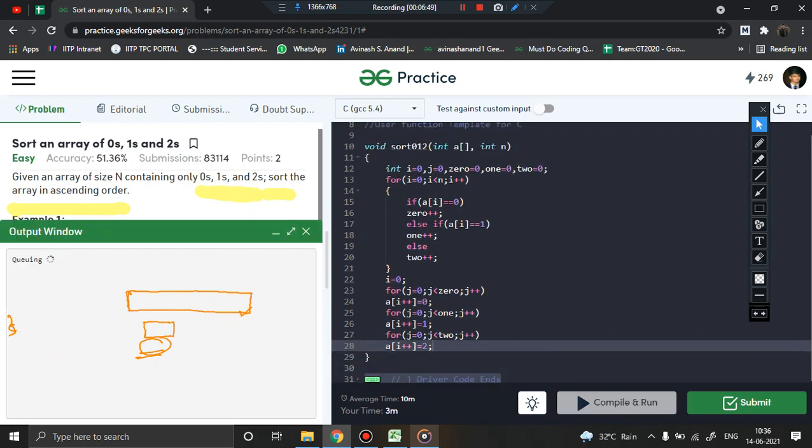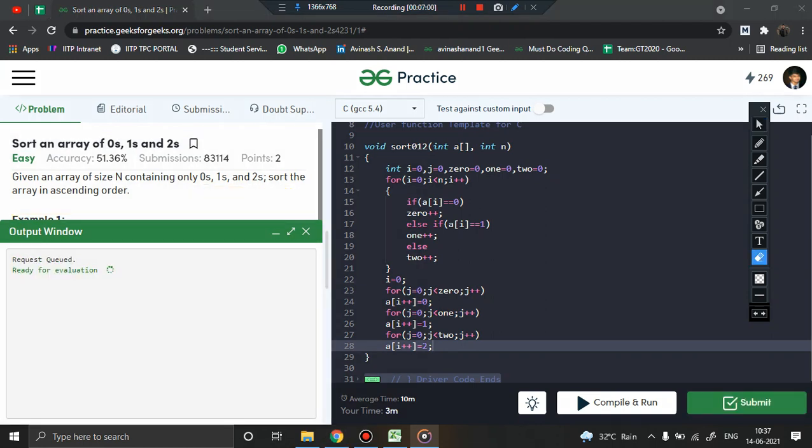Let's compile the code. So you can see the problem works fine, and just submit it. Time complexity, obviously order n. So yes, the problem has been successfully executed.